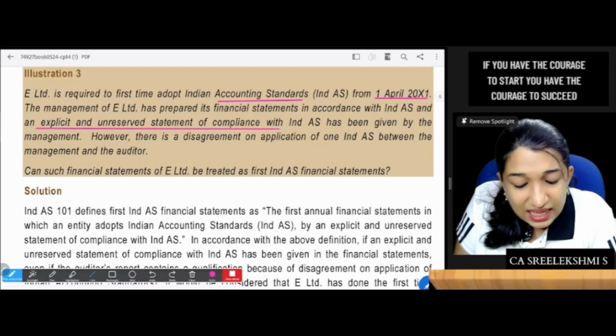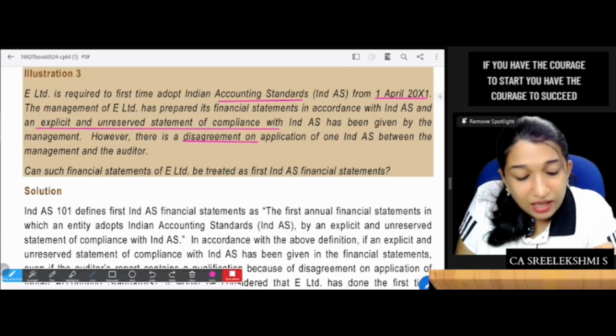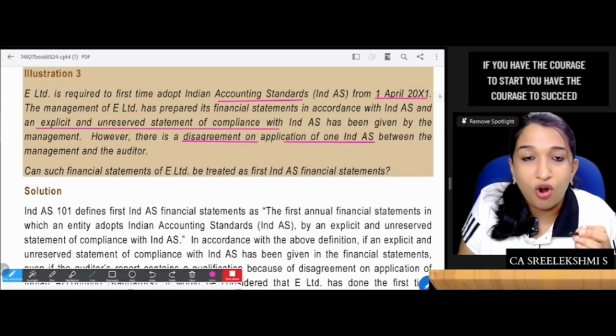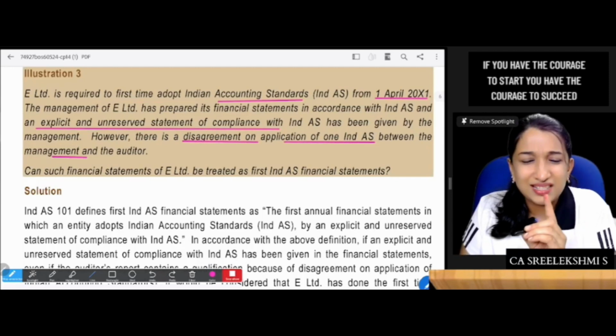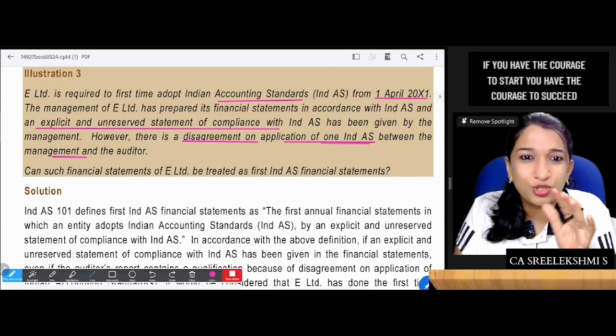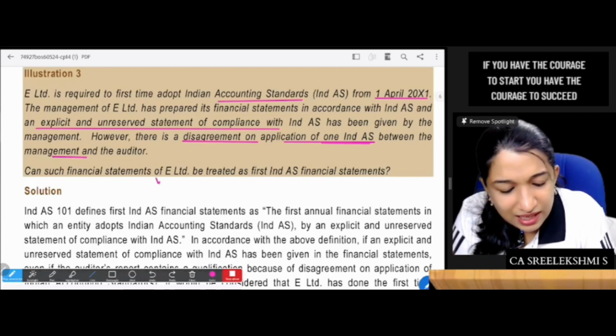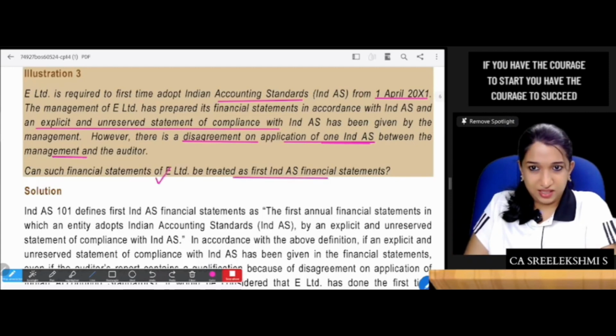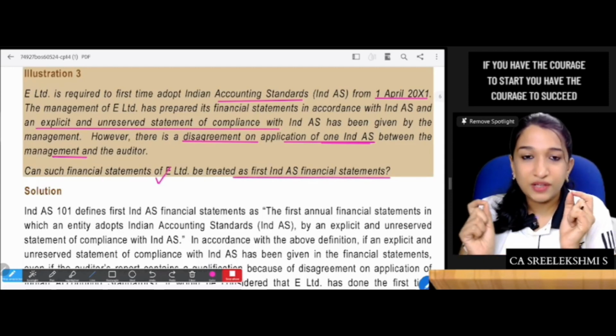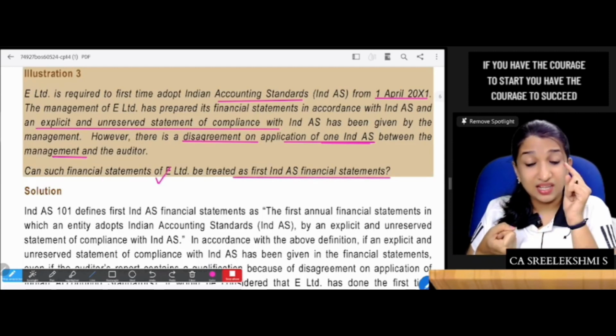However, there is a disagreement on application of one IND AS between management and auditor. Regarding one IND AS, the treatment is not correct according to the auditor. So, can the financial statements be treated as first IND AS financial statements? To be treated as first IND AS financial statements, what is the rule?